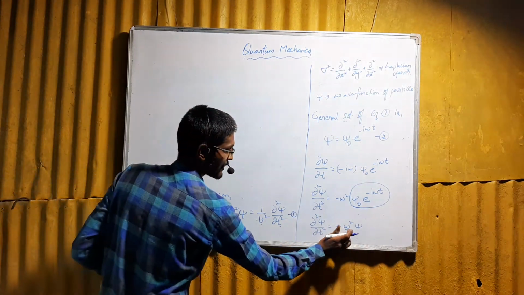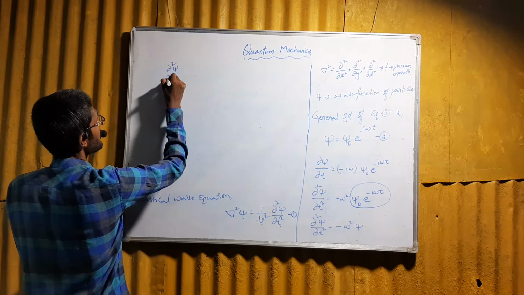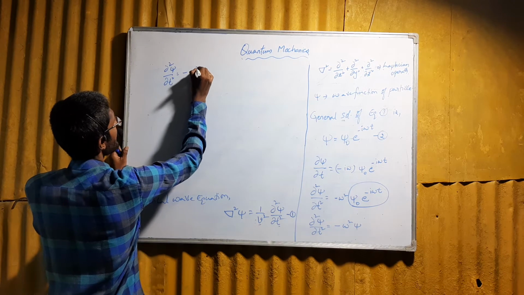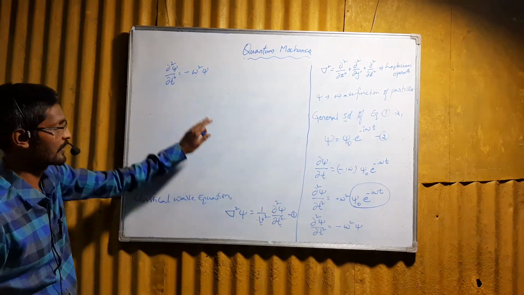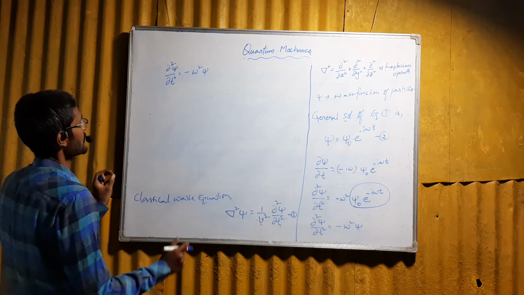So from this expression we have ∂²ψ/∂t² = −ω²ψ. Before substituting this value in equation 1, we solve this equation further in a simplest way.